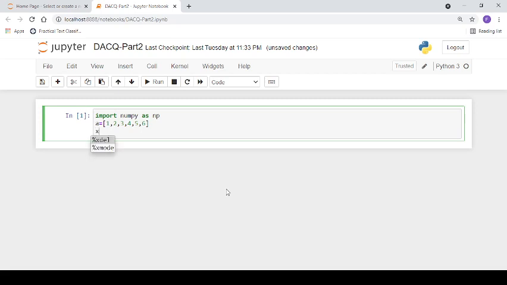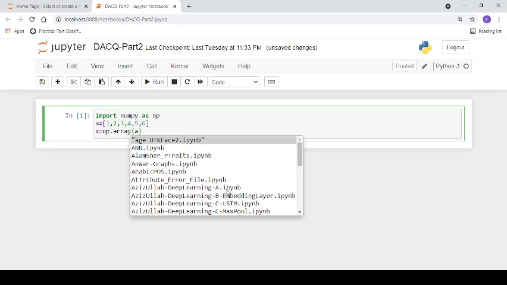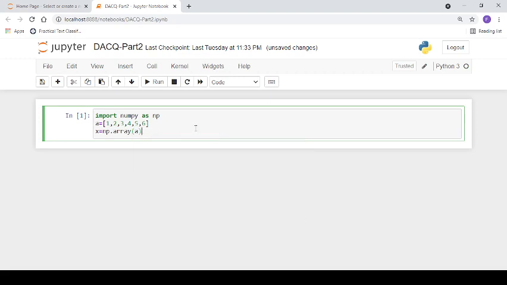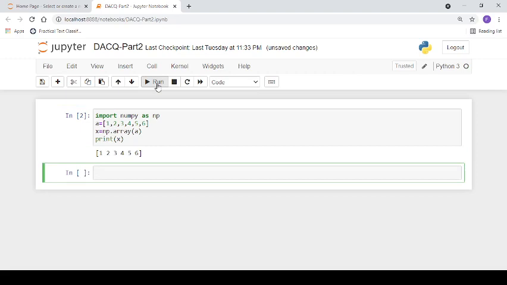We are going to create a NumPy array called x using np.array, and the list will be used as an argument for that array. Now to print this array, so this is the NumPy array.